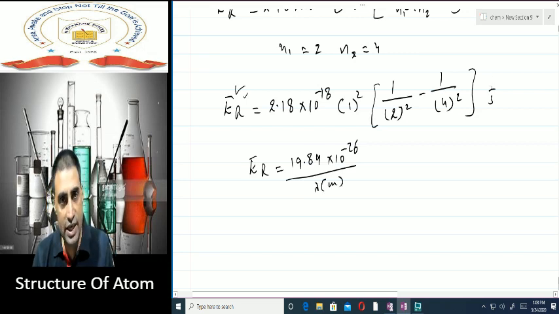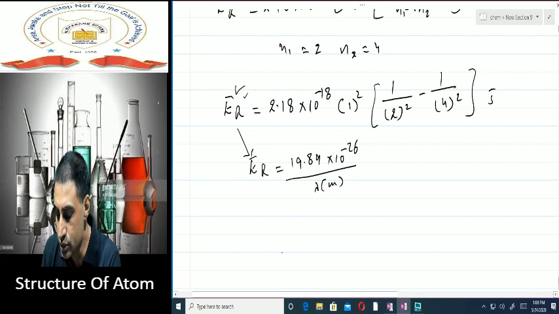So you can calculate energy, put energy here and calculate lambda. Otherwise, one more formula you can use, that is wave number, or 1 upon lambda, is equal to